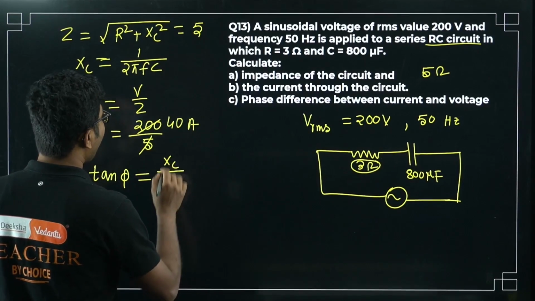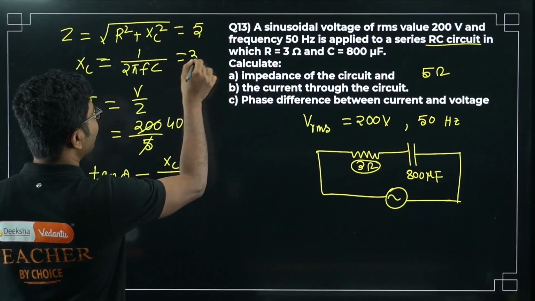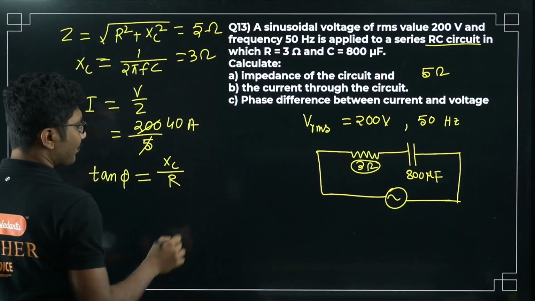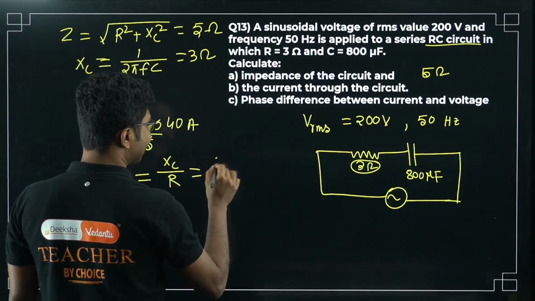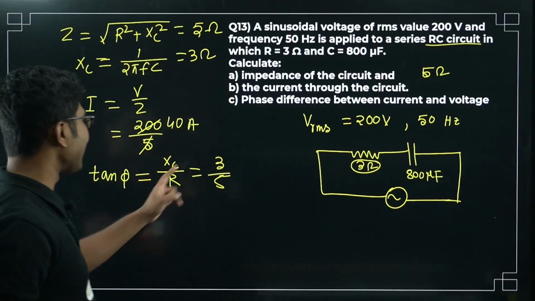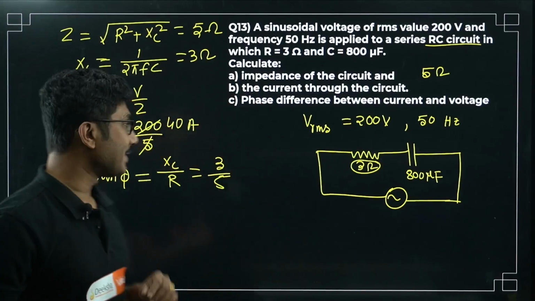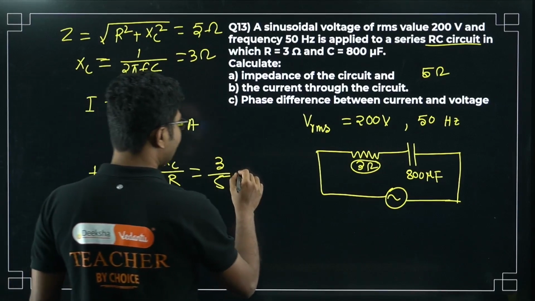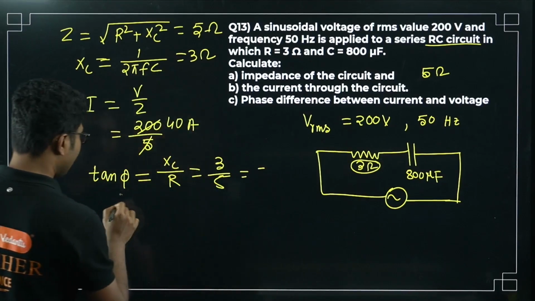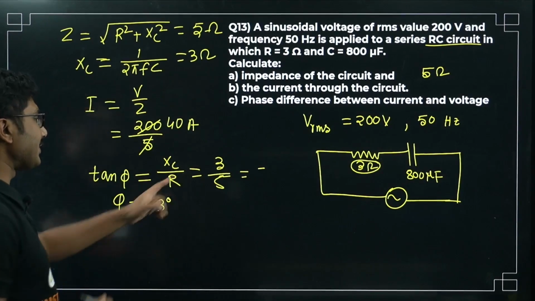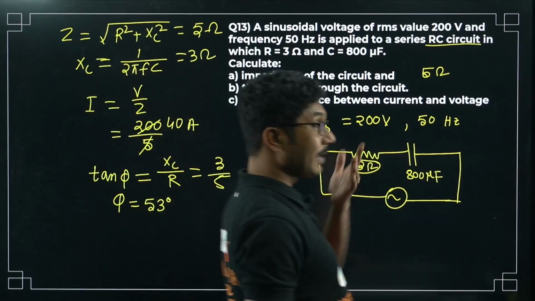XC we have calculated as 3 ohm, right? Remember that. So XC by R, so XC is 3 and R is 5. Now this is a very special angle, because you get to know the exact value. I think phi will be equal to 53 degrees. So this is a special angle, 3 4 5.